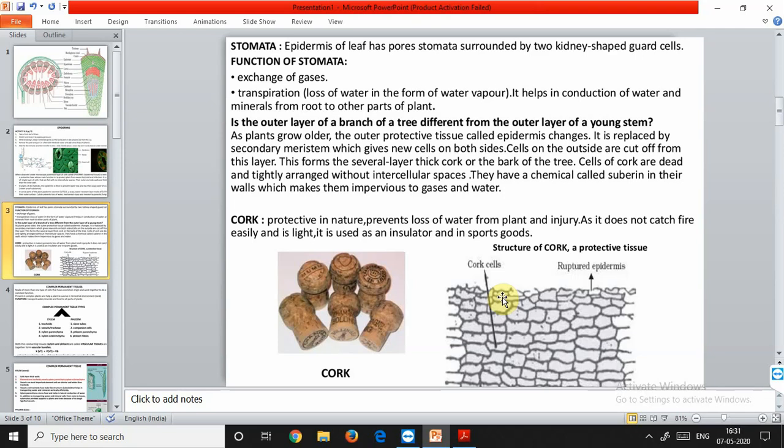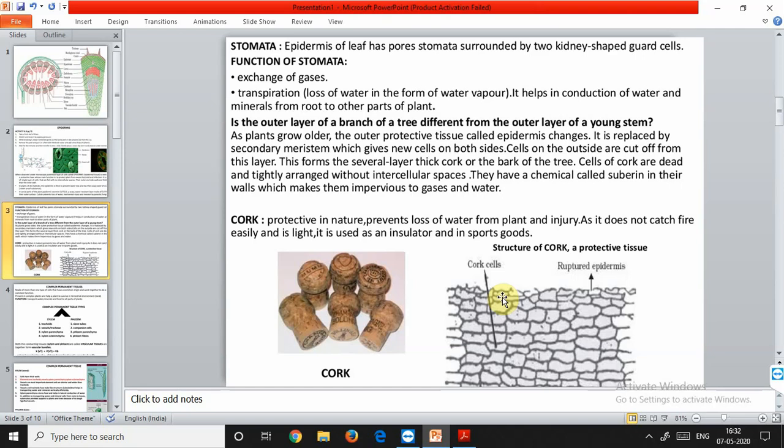In the case of an onion bulb too, the skin of the onion, the cell walls become thick and waterproof due to the addition of suberin. Suberin is not waxy, but it is a material that is completely impermeable to water, and that's why there will be no respiration through the stem once the cork has grown in greater amount. The function of cork is also to protect the plant. It also prevents the plant from desiccation, infection, and mechanical injury. And cork is light and does not catch fire very easily.